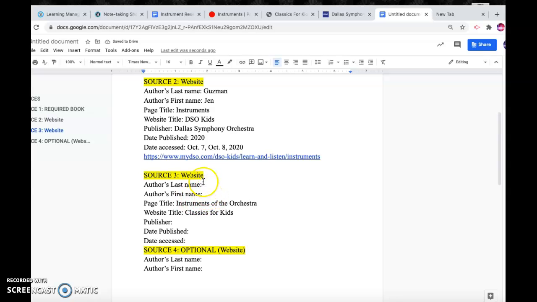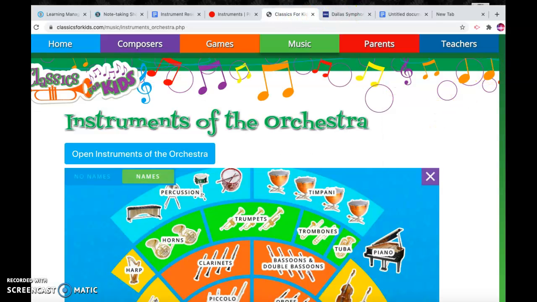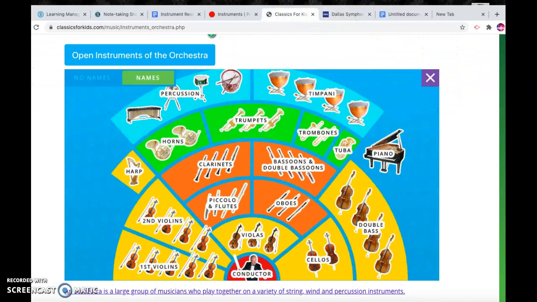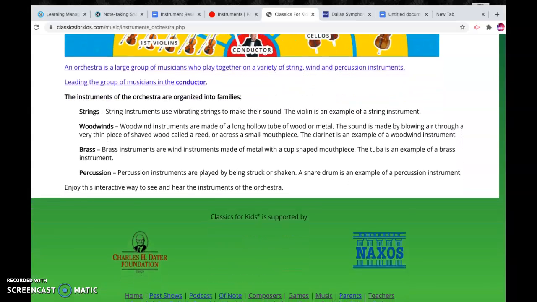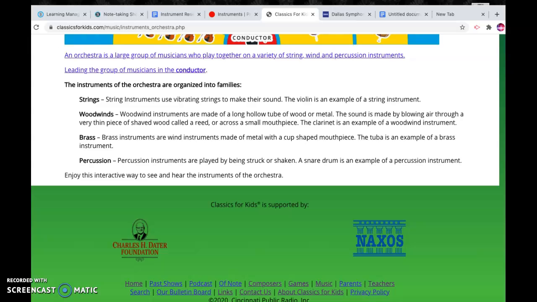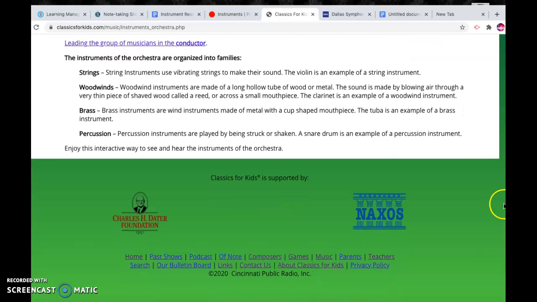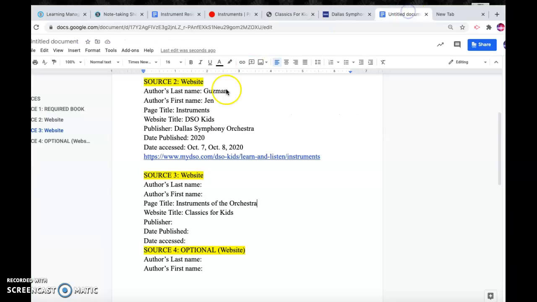Now we're going to try and look for the author and publisher. So let's go back. And as we scroll through the page, I don't see any author listed here. So we can leave that without a name. But we can find the publishers. So it's the Charles H. Dater Foundation and Naxos. So let's go back to our document, and our publisher is the Charles